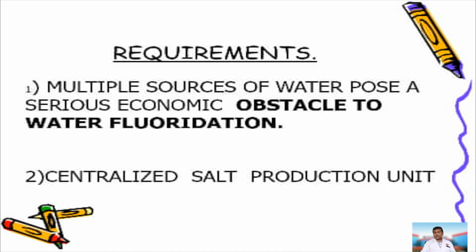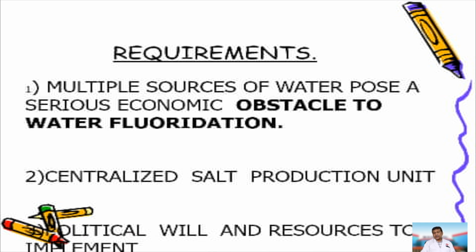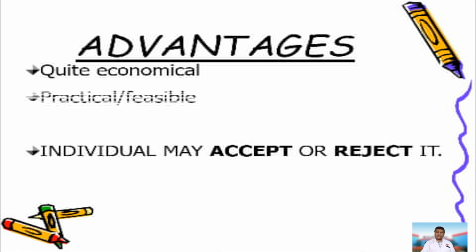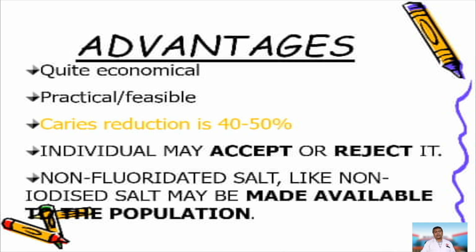To manufacture such salt, as told before, there must be a centralized salt production unit. There must be political will and resources to implement salt fluoridation. The advantages are that it's quite economical, practical, and feasible. The caries reduction is 40 to 50%. Individuals may accept or they may reject. Non-fluoridated salt, like non-iodized salt, may be made available to the population.